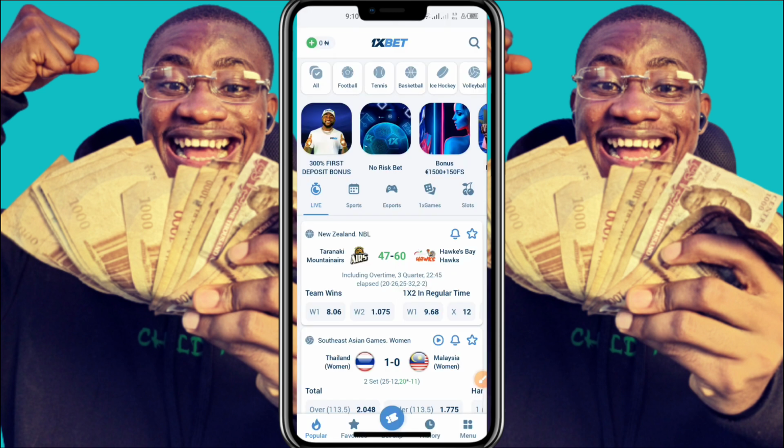This is the second platform we're going to be making use of in today's arbitrage. We're going to be making use of 1xbet. Now, for you to engage in this arbitrage, of course you are going to be two to participate in this arbitrage, and of course you are not going to be in the same country. If you are in Nigeria, that means you'll be looking out for someone in Kenya, or someone in Ghana, or someone in Rwanda, or maybe any other country of your choice, as long as they have 1xbet enabled in their country. As long as they have access to 1xbet, just make use of any country of your choice.